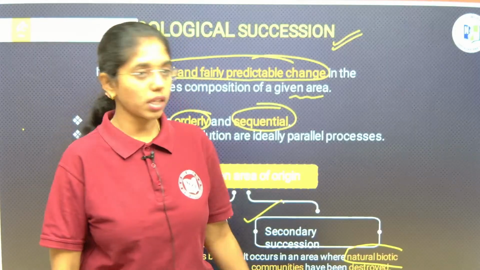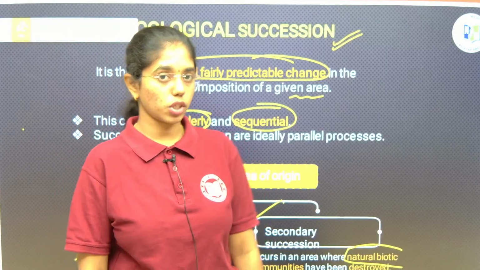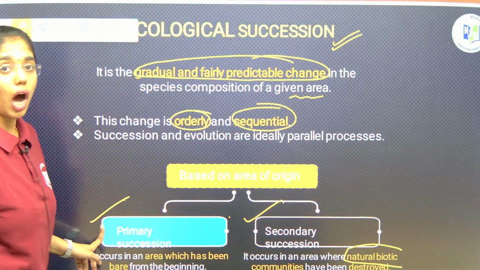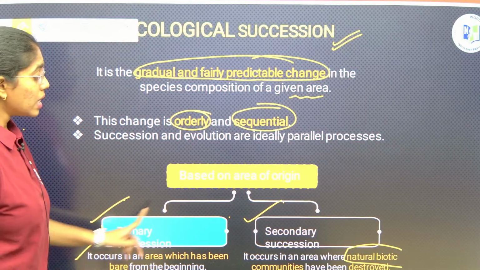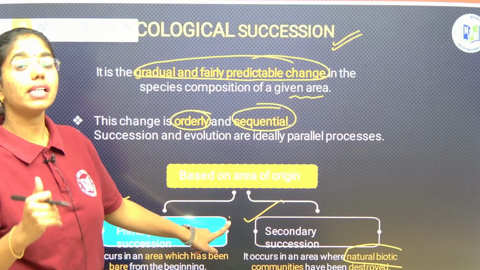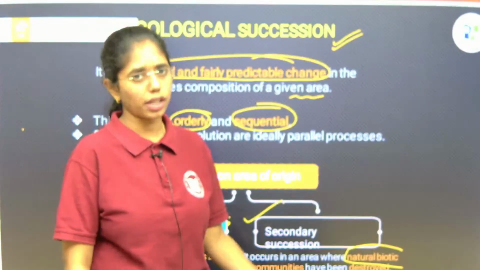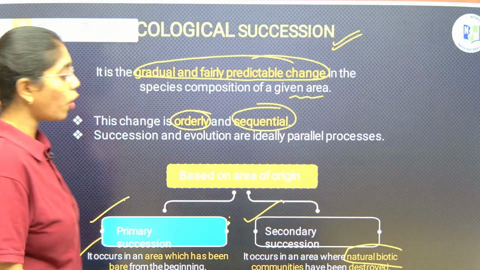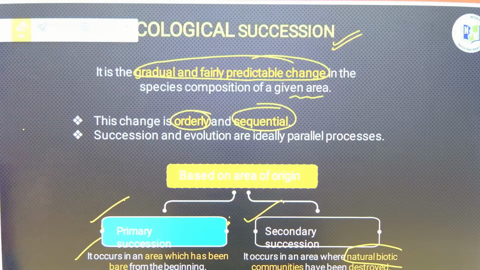That type of succession is called secondary succession. So, primary succession occurs in a bare land, and secondary succession occurs in land which was previously destroyed by natural calamities. Over that land, if life starts to grow, that is called secondary succession.